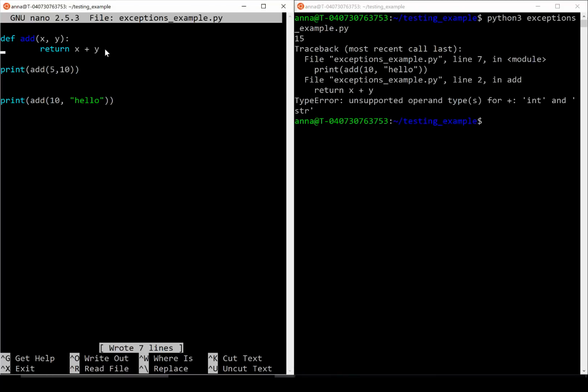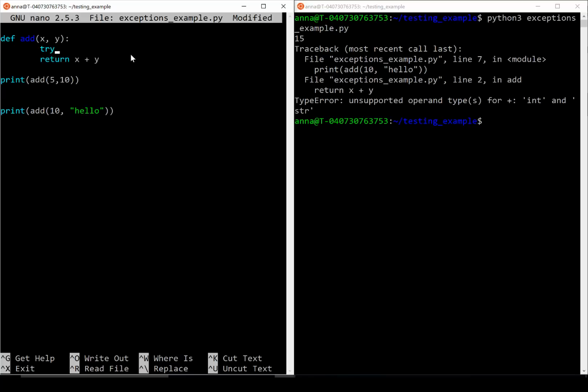Now let's try to use the try except block like we saw before to make sure that rather than stopping execution and giving the users an error, we'll catch the error instead and handle it however we choose. Since this line that does x plus y is the line that raises the exception, I'm going to wrap this in the try block.